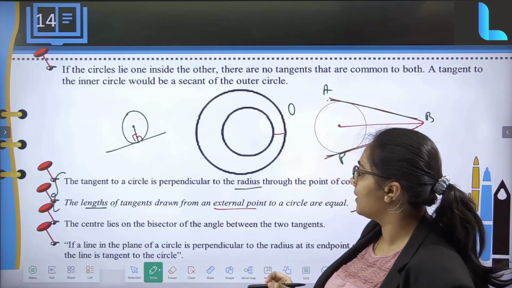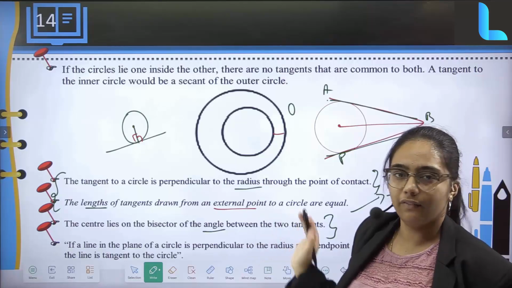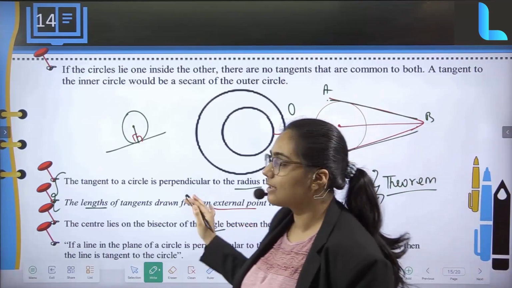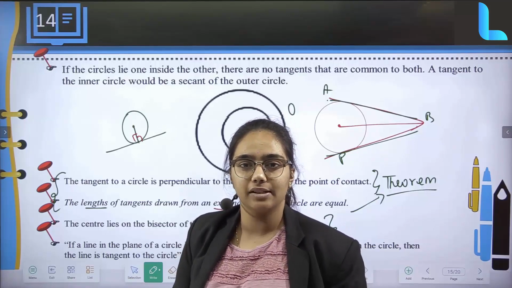Then the center lies on the bisector of the angle between the 2 tangents. This will be understood when we are solving a few question and answers. So this was something relating to the theory portion of it. We'll see a few questions and answers.